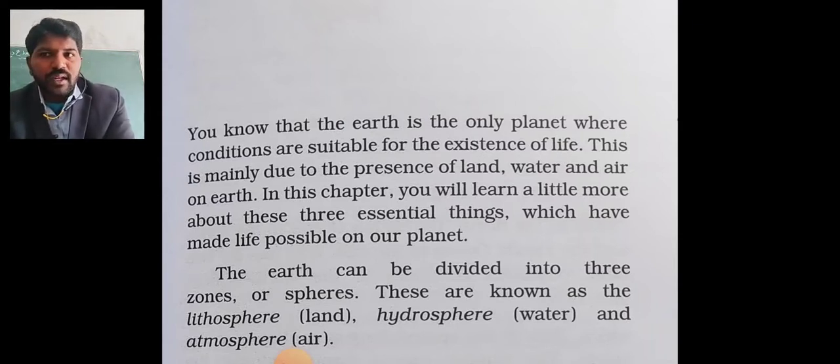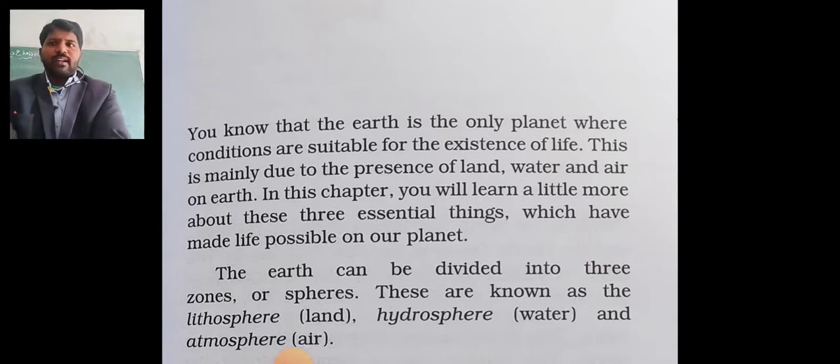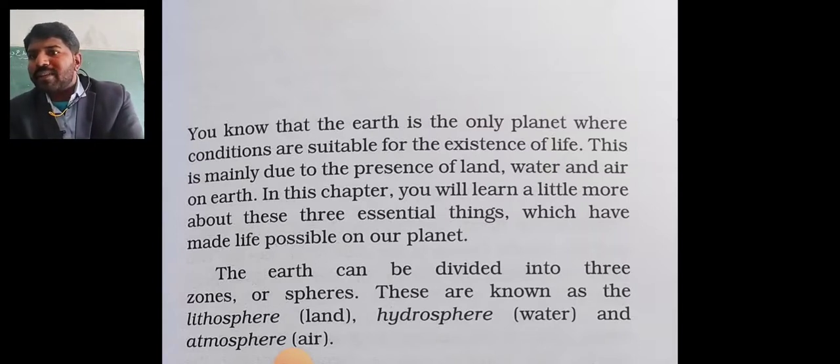Lithosphere means land, jameen. Then hydrosphere. Hydrosphere means water. And atmosphere means air. 3 things we saw. Lithosphere means land, hydrosphere means water, and atmosphere means air.